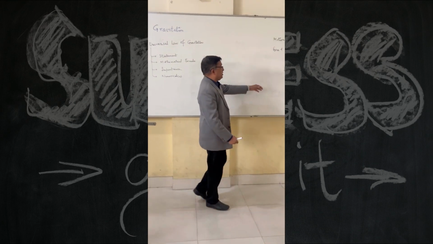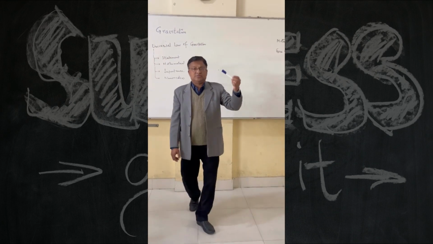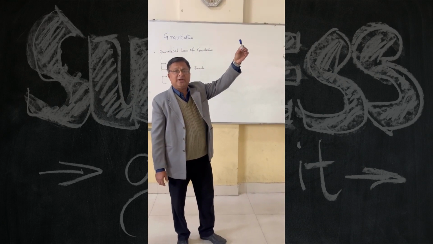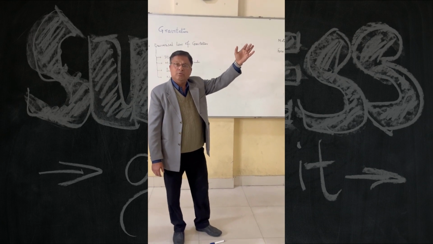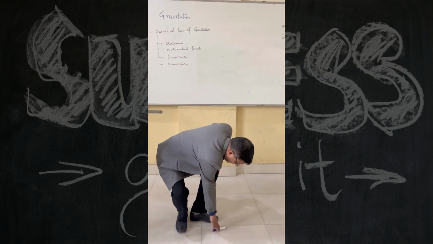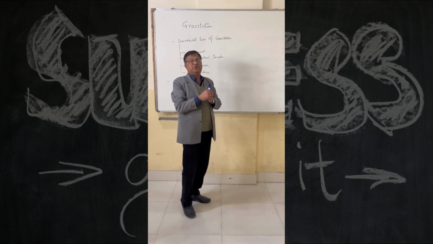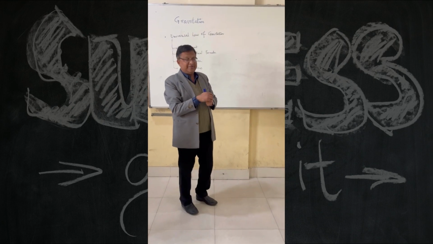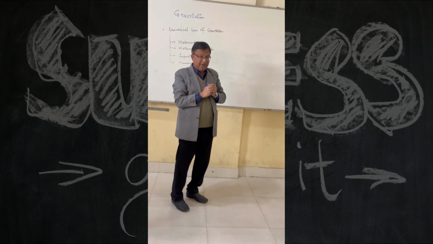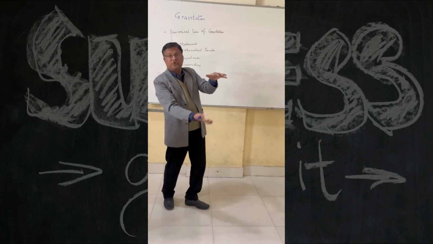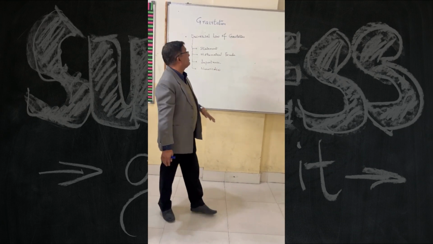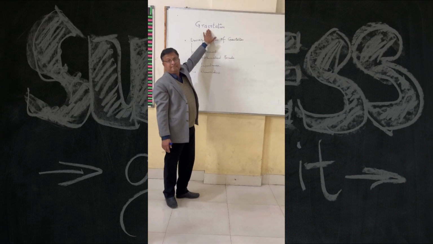Now, take one more example of a similar phenomenon. Suppose this is a marker in my hand, and I am just dropping it. Now it is coming down. I have not applied any force to that marker, and it has fallen. What happened actually? This is the Earth's surface. So the marker gets attracted towards the Earth. It means, without any contact, a force is acting. And this force, which is a non-contact force, is nothing but gravitation.